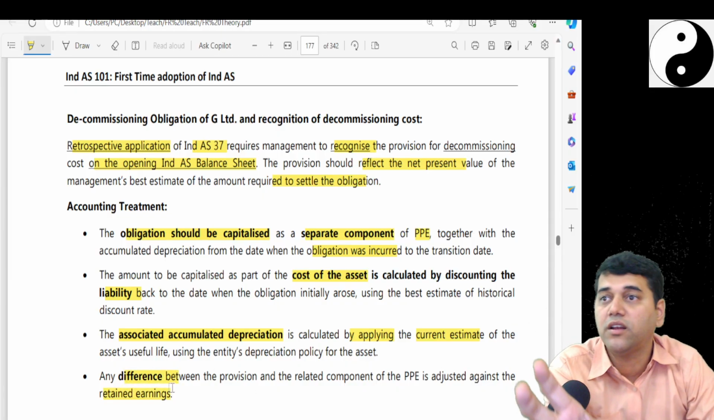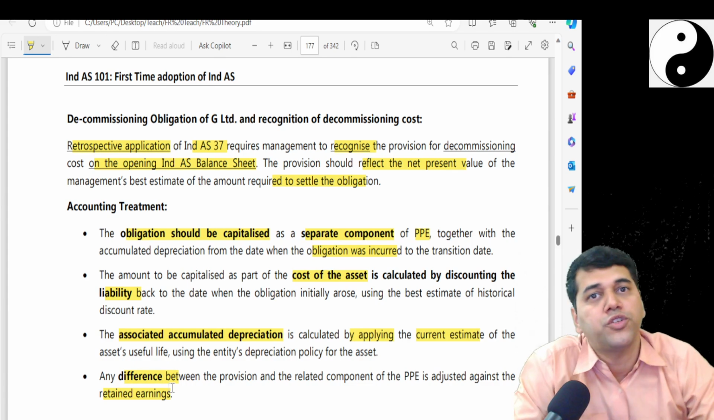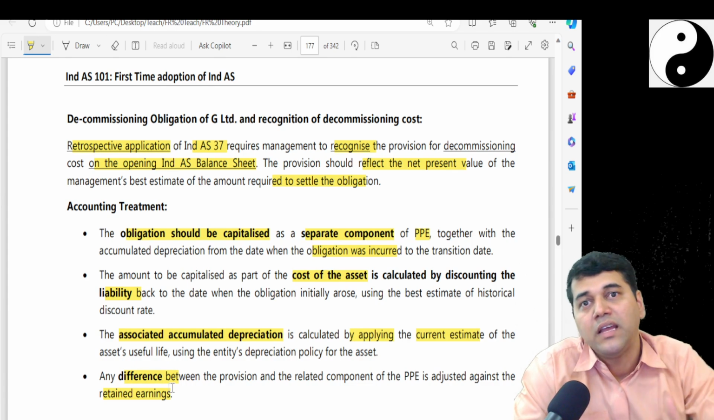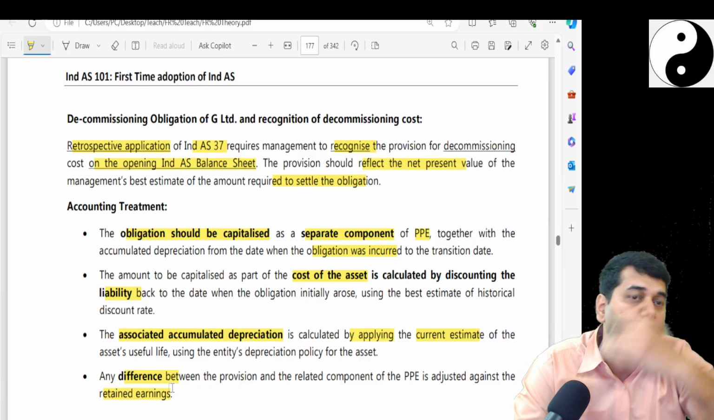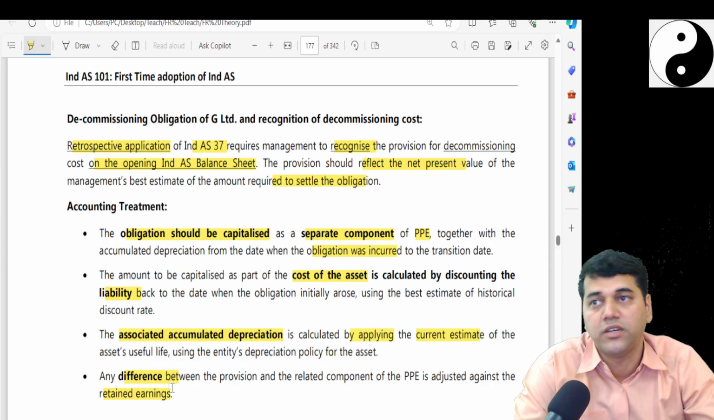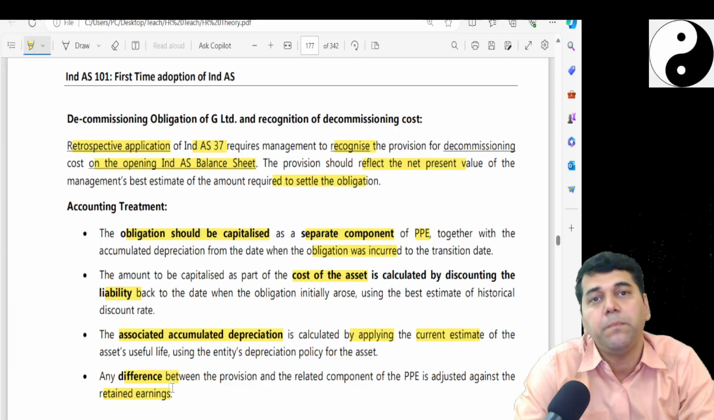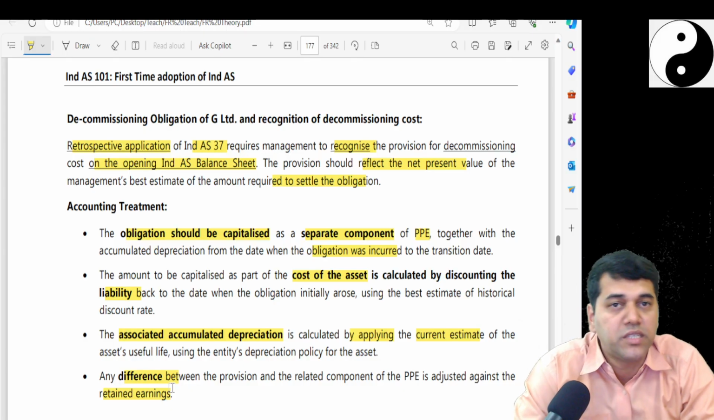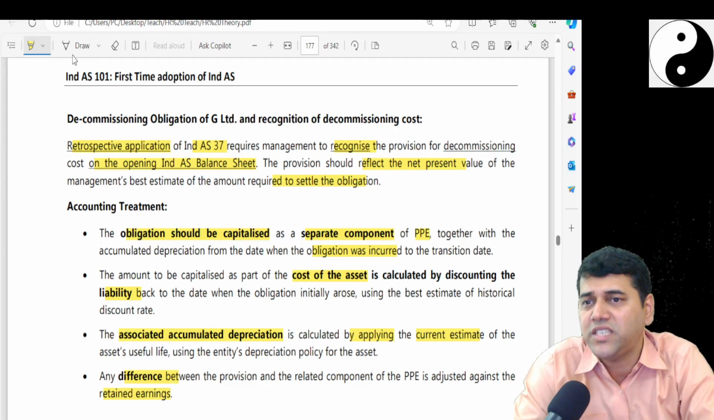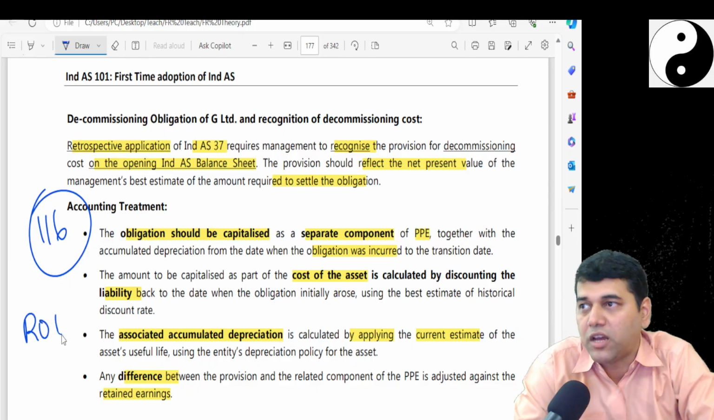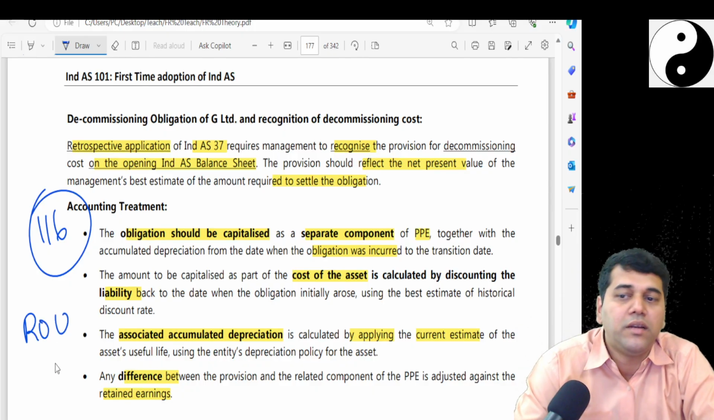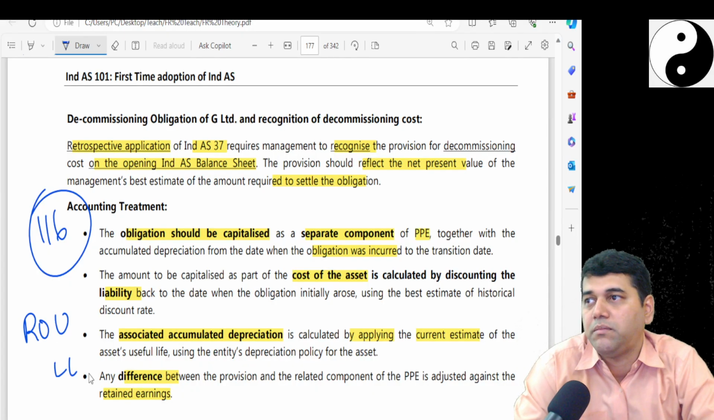So this is a theoretical question. Maybe it may come. Your job is to go back to that 4th year, pass this entry then, and check how much would have been my depreciated value, how much would have been my PPE value, or this decommissioning value, and you pass the entry: PPE account debit, decommissioning liability. It's the same, students, just like Ind AS 116. PPE is nothing but ROU, lease liability is nothing but your decommissioning liability.